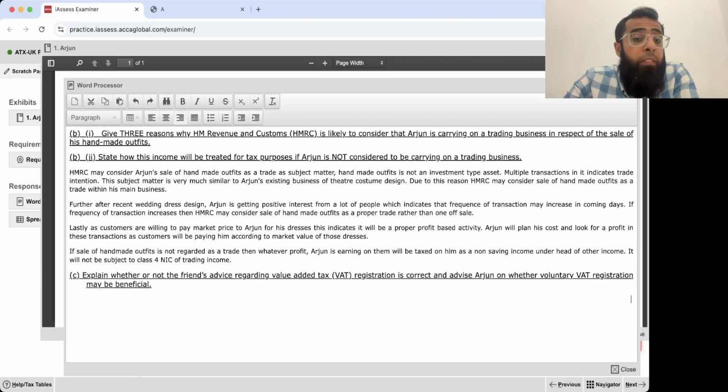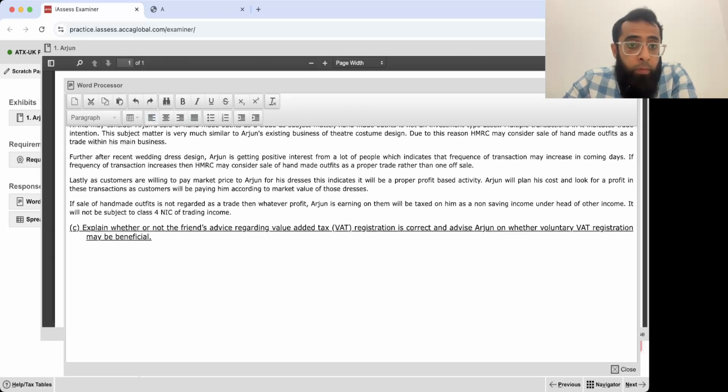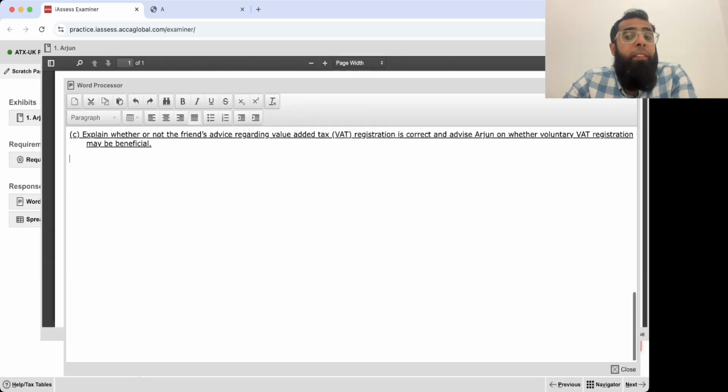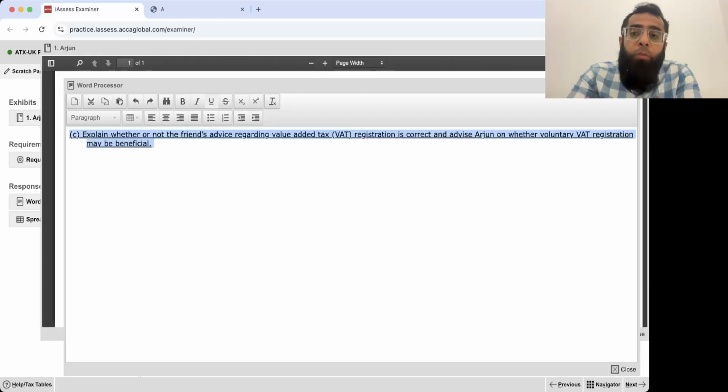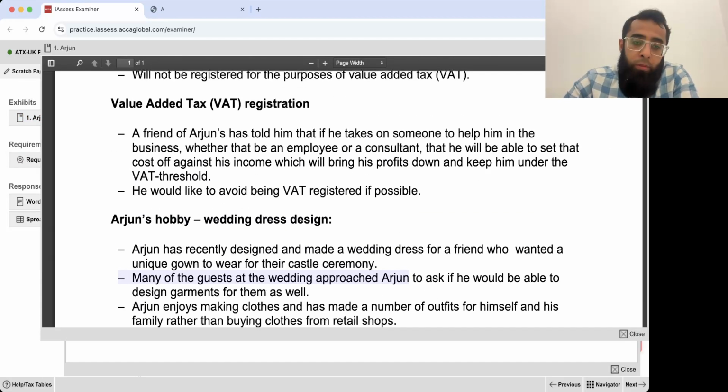Now, explain whether or not the friend's advice regarding VAT registration is correct. First of all, comment on the friend's advice and advise Arjun on whether voluntary registration may be beneficial. Now, first of all, his friend's advice is wrong. The cost cannot be set off.